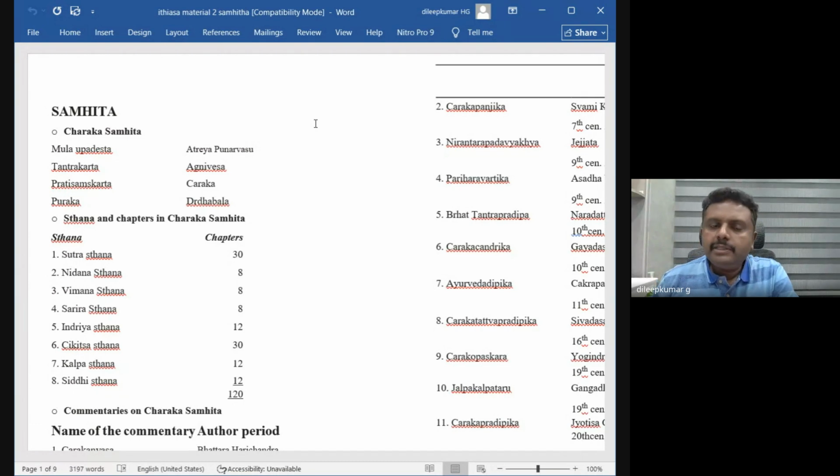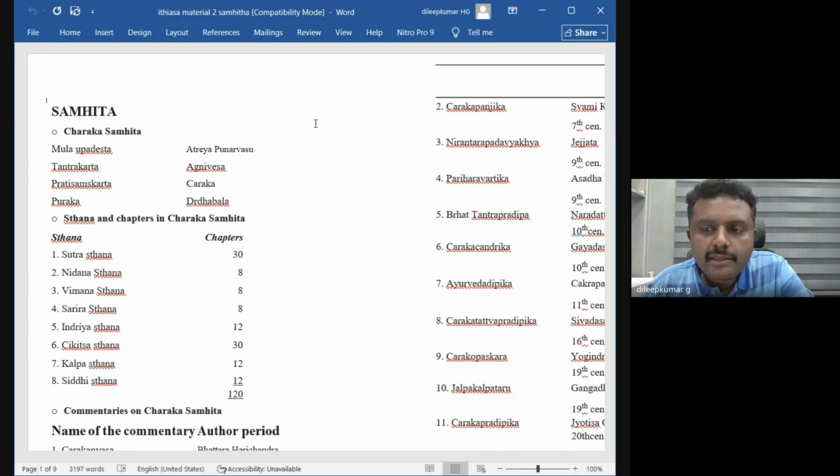So the Mula Upadishta of Charaka Samhita is Atreya Punarvasu. Punarvasu Atreya is the Mula Upadishta of Charaka Samhita. And the Tantrakarta of Charaka Samhita is Agnivesha.